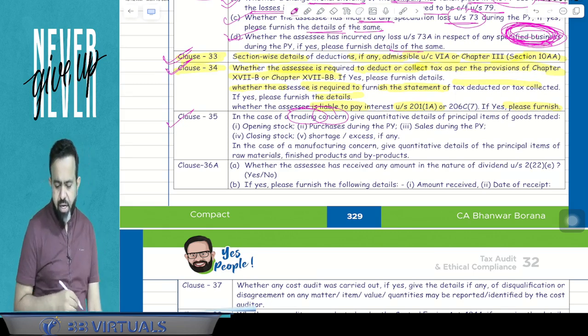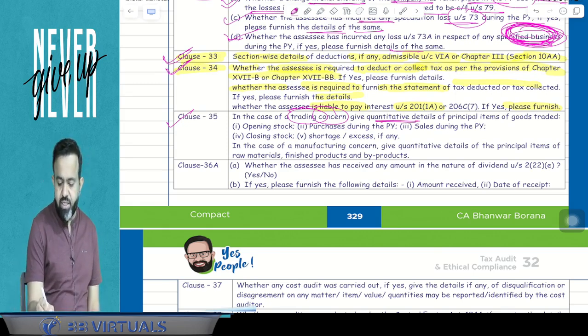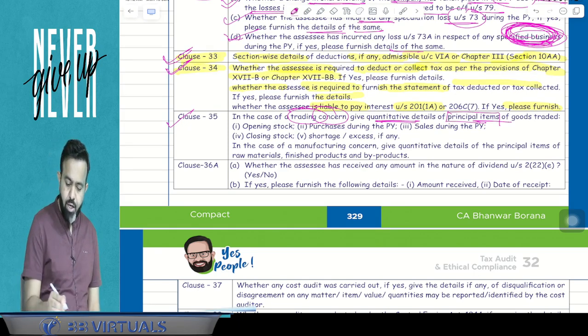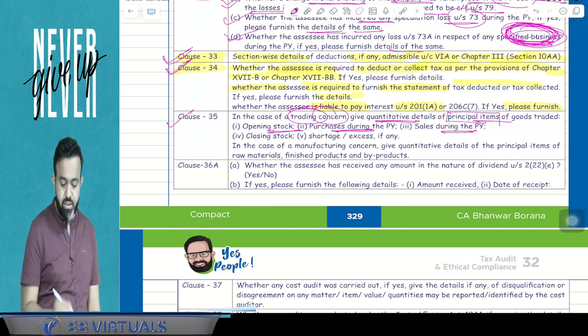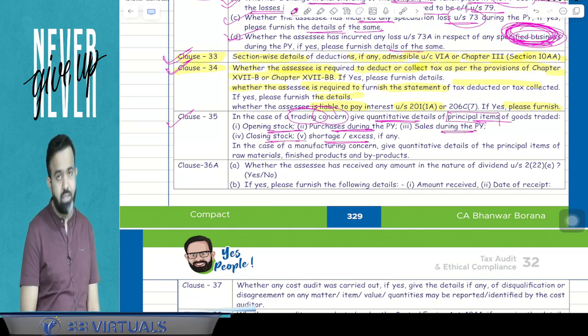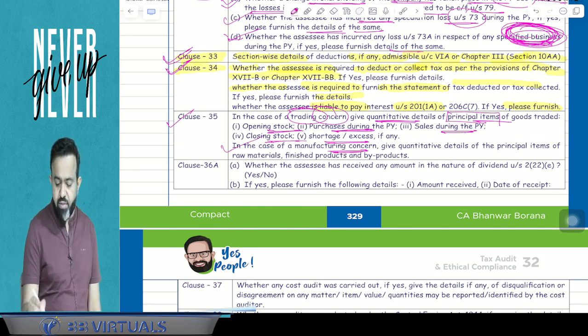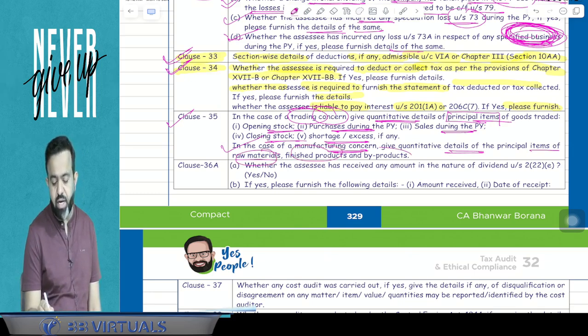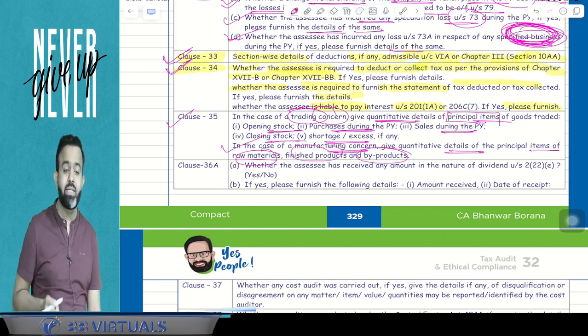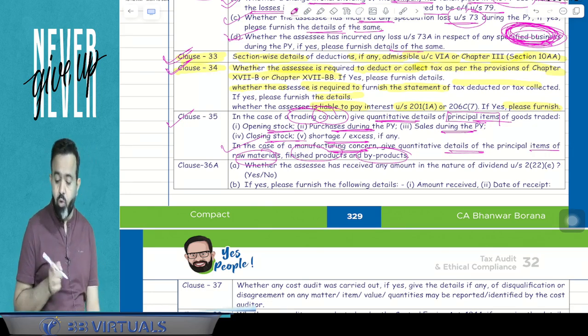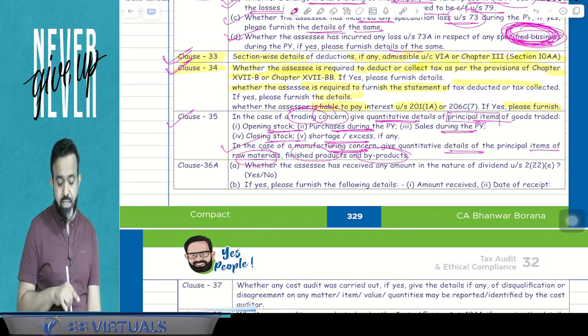Suppose in case of the books, so books quantity we can identify, so quantitative detail. So here, in case of the trading concern, give the quantitative detail of principal item, only for principal item of goods traded: opening stock, purchase during the previous year, sales during the previous year, closing stock, shortage or excess if any. In the case of manufacturing concern, give the quantitative detail of the principal item of raw material, finished goods and byproduct. So guys, in case of manufacturing concerns, you also have to give the quantitative detail of the principal item of your raw material, finished product and byproduct.